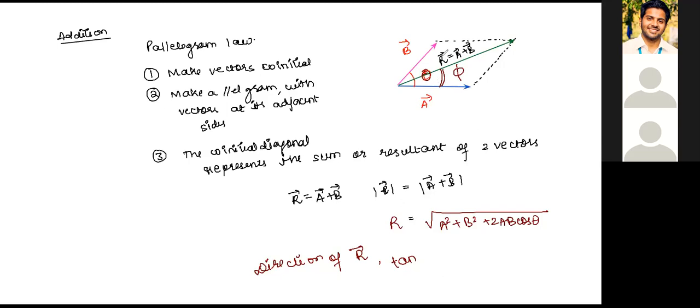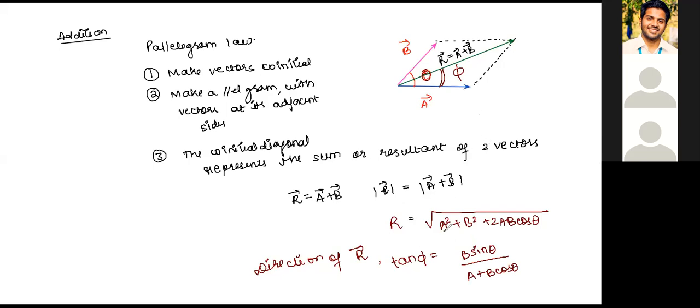This R is making an angle phi with A, so tan phi is given as B sine theta upon A plus B cos theta, where theta is the angle between A and B.